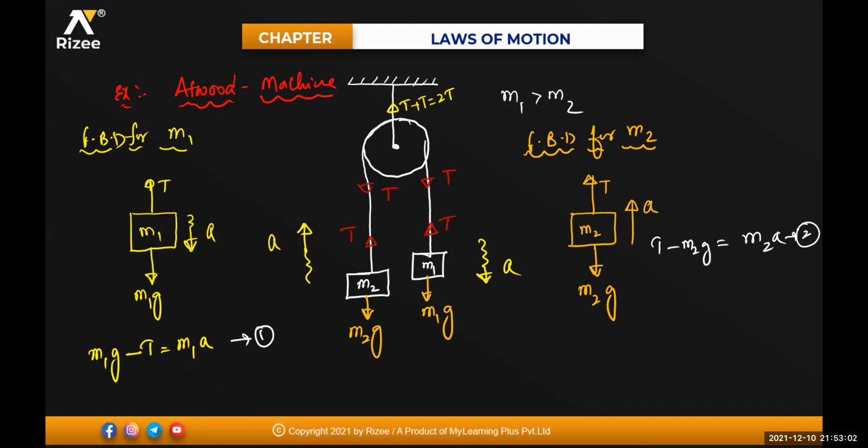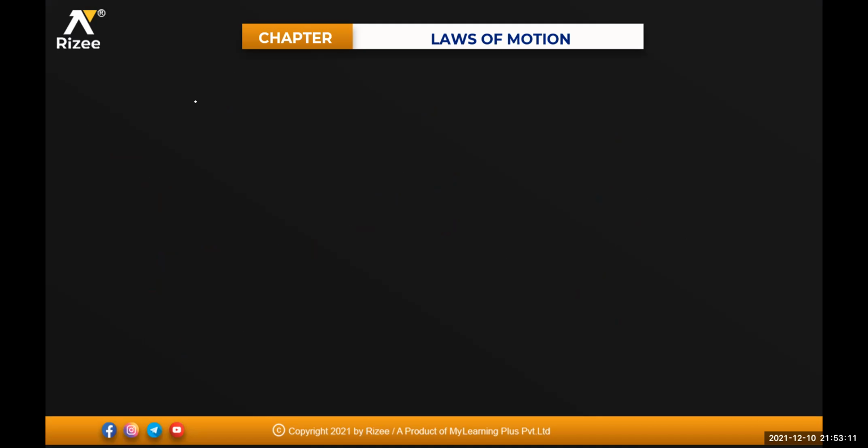Now see, I'm not doing the derivation because it is of no use for us. If you remember this relation, you can directly solve the problem. But still, for your convenience, I'll write the standard formula for tension. If you simplify after solving 1 and 2, I can solve it, but it is not required. You just need to remember the standard relation to save time. So tension T will be equal to your